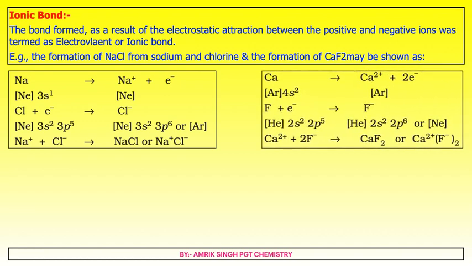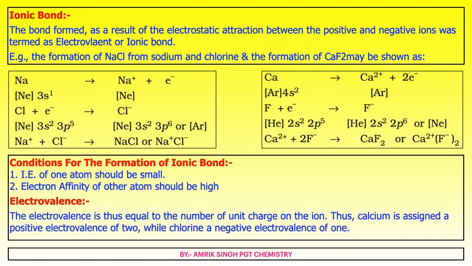Similarly, in the case of calcium, which has two valence electrons, it loses two electrons, forming Ca2+ and 2e-, and achieves the noble gas configuration of argon. Fluorine can accept one electron and achieves the noble gas configuration of neon. Ca2+ will require two fluorine atoms and CaF2 will be formed.